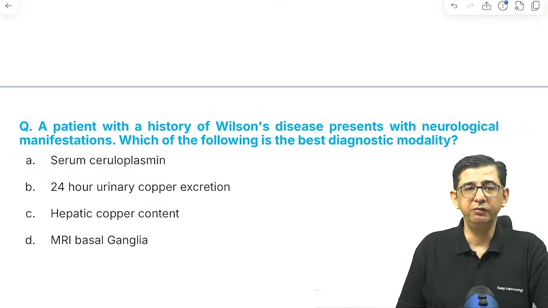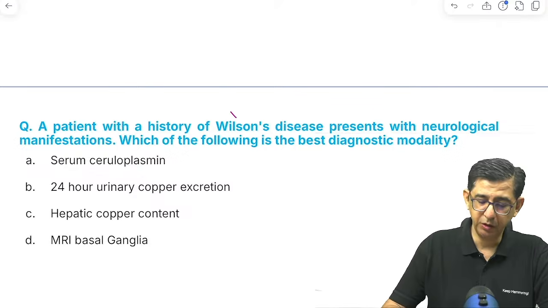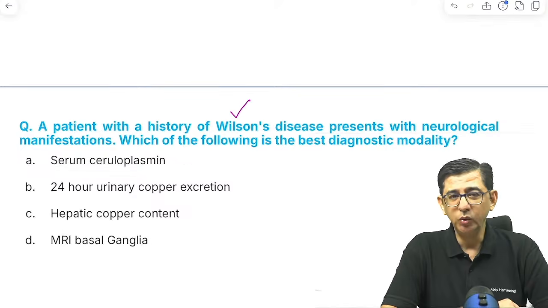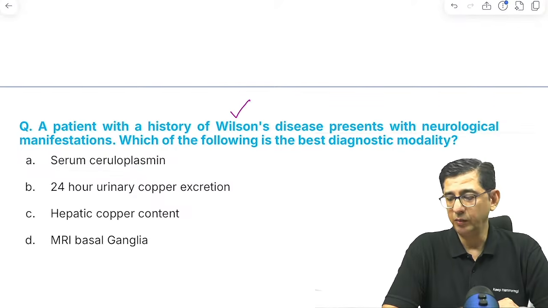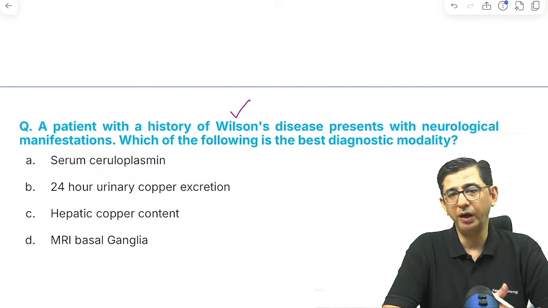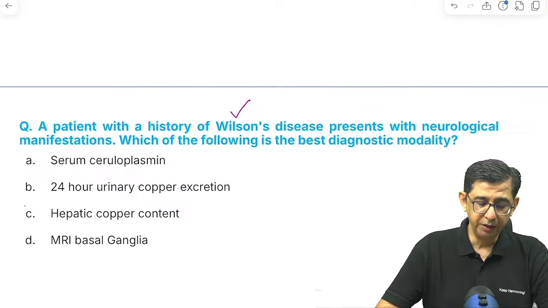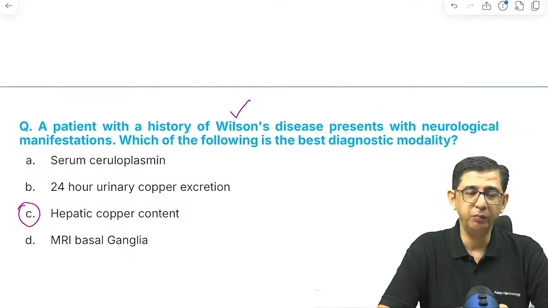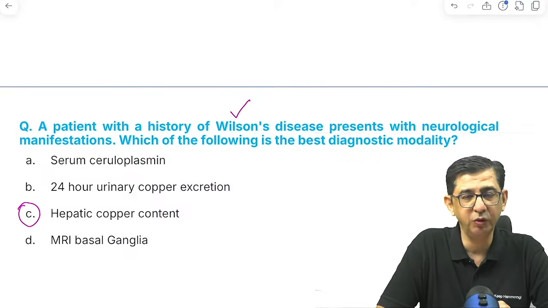Then is a patient with Wilson disease presenting with neurological manifestations. What is the best diagnostic modality? We can do a PCR in the patient for genetic mutations, but at the same time, the traditional way for diagnosis would be a hepatic copper content, because it would be a liver biopsy with estimation of hepatic copper content. And before we do a liver biopsy, we must check the coagulogram.